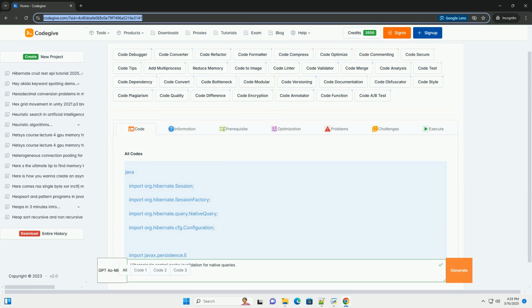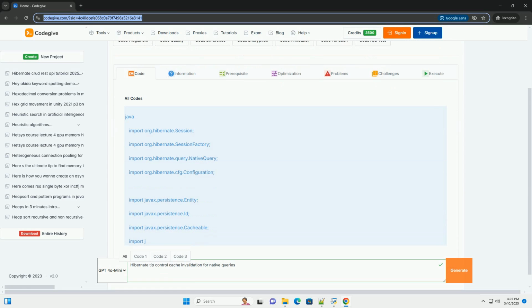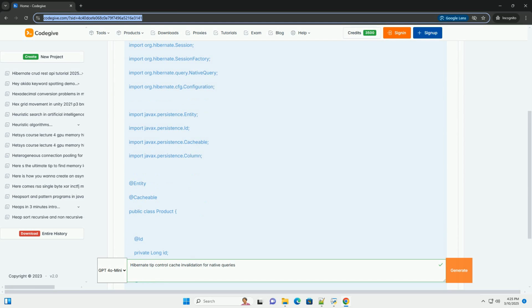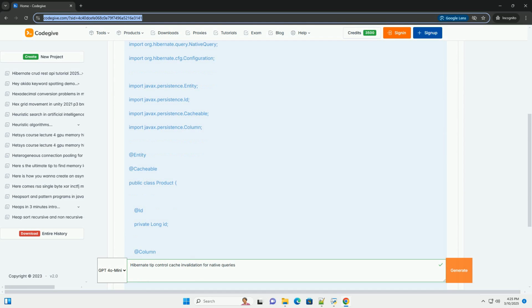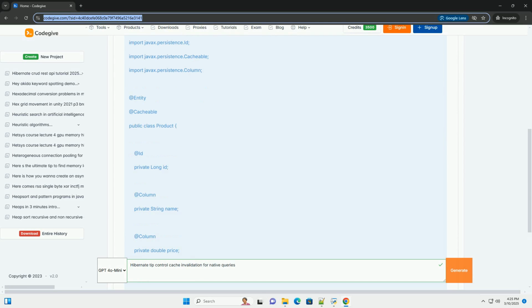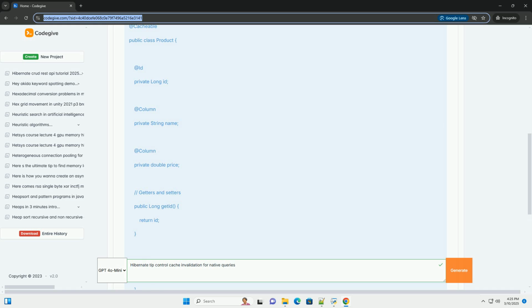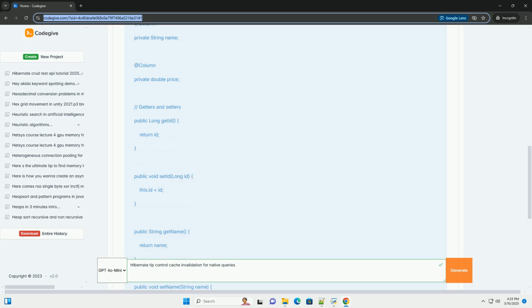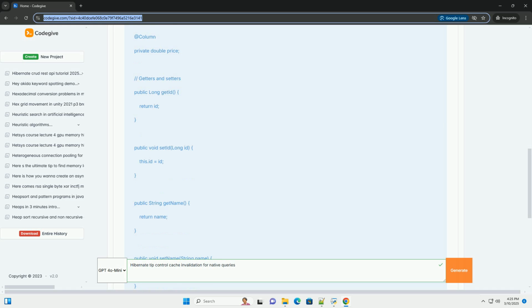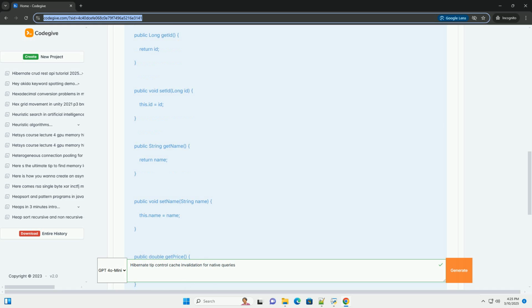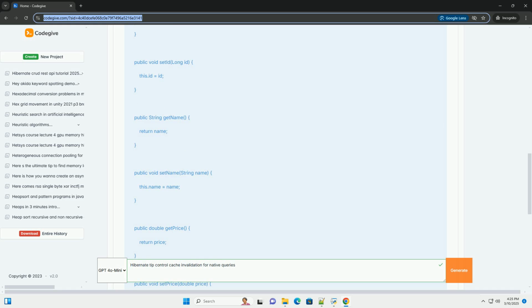Hibernate tip: effective cache invalidation for native queries. Hibernate's caching mechanisms are crucial for improving application performance by reducing database load. However, when you're dealing with native queries, SQL directly written by you, maintaining cache consistency becomes a more challenging but essential task. If you don't properly manage cache invalidation for native queries, you risk serving stale data to your users, leading to incorrect application behavior.